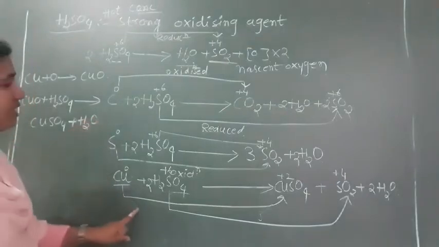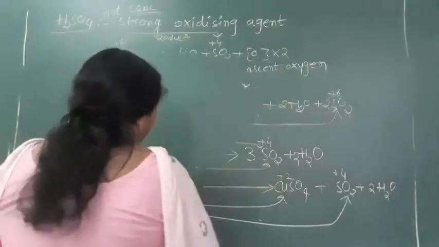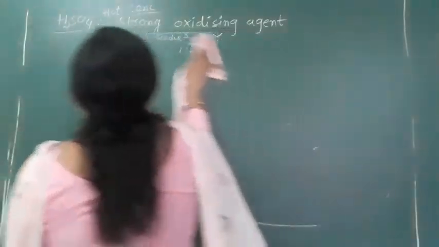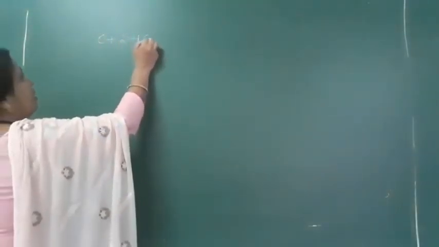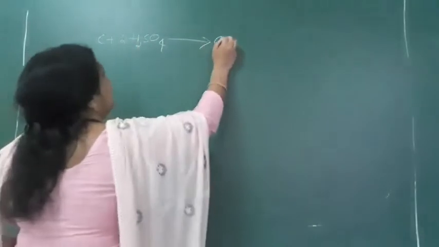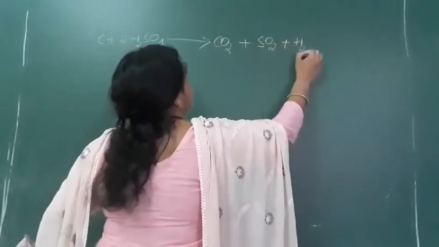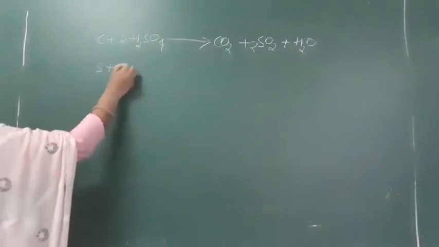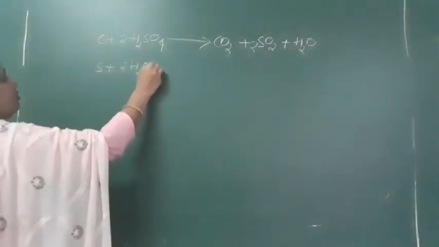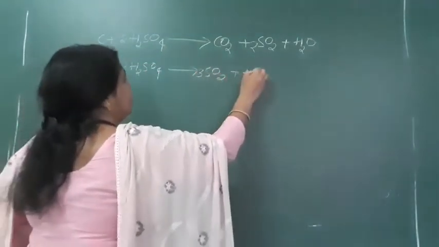So metals and non-metals here we will get this one. If we write it in a simple way, we can remember this reaction easily. Carbon plus 2 moles H2SO4, because we want CO2. Then you write CO2 plus 2 SO2 and 2 H2O. Similarly for sulfur plus 2 H2SO4, 2 moles, we get 3 SO2 plus 2 H2O.